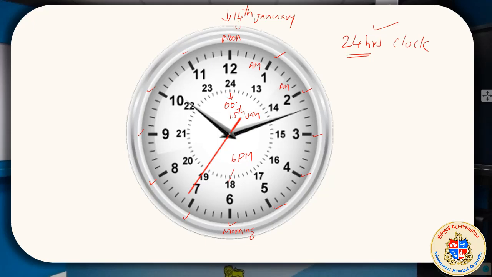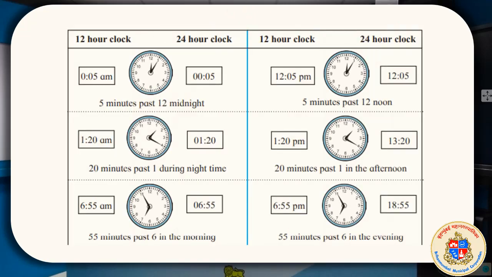Okay, my dear students. The clock timing is such an important aspect in our life, because our life is managed by time. So we should have a clear idea about how to read time in a clock. When we read the time in a clock, here are some examples from your textbook, how it would be in a 12-hour clock and how it would be in a 24-hour clock. As far as till noon, there is no issue. But after noon, see here you can see both sides, same time. Pause the video here and take time to understand.